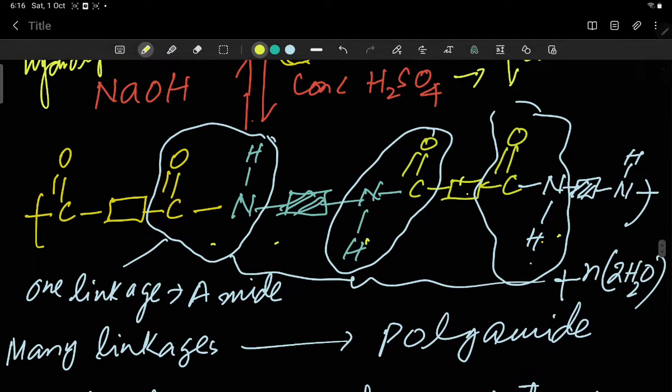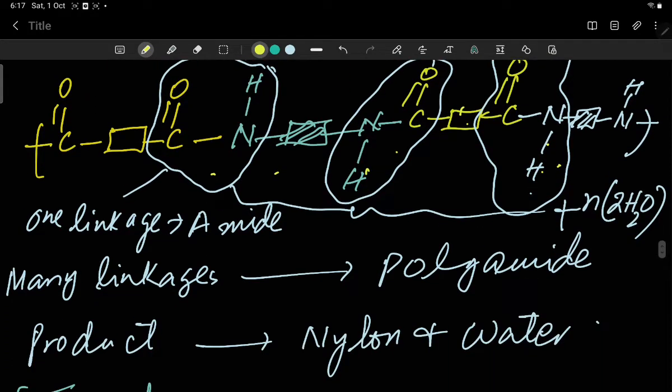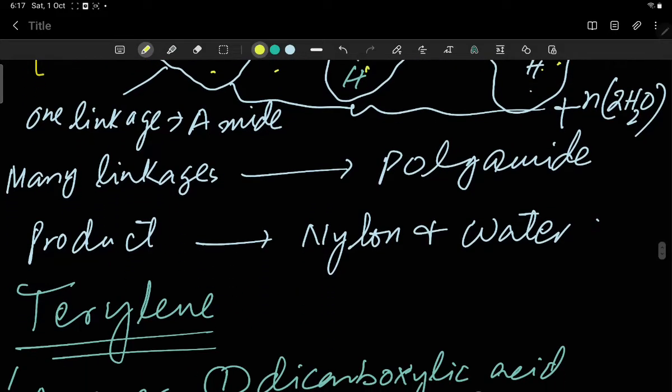linkage term is used when a second molecule is linked with this molecule. So the linkage which is formed in the polymer is known as linkage. Like this is another linkage, this is another linkage. So one linkage is amide while many linkages are polyamide. So along with n number of 2 water molecules, the product is nylon and water.